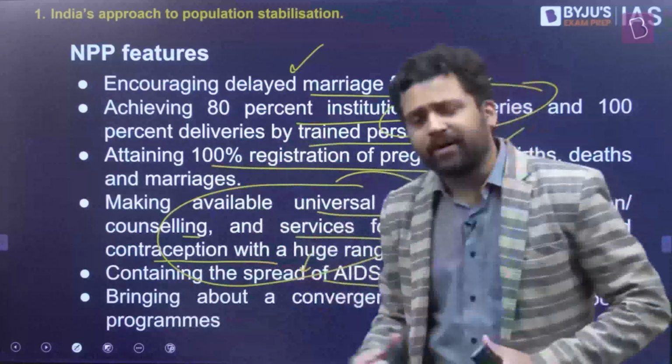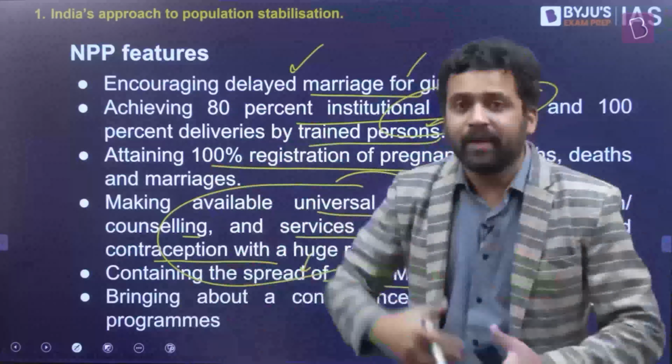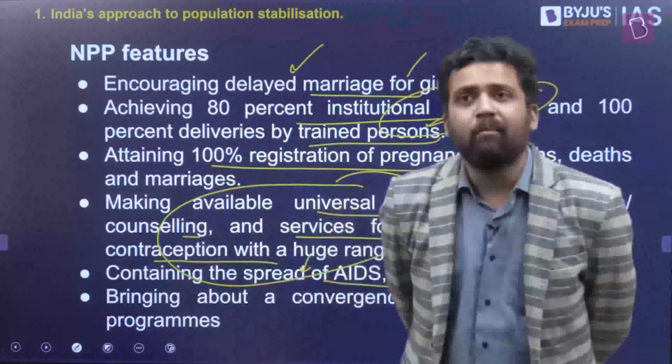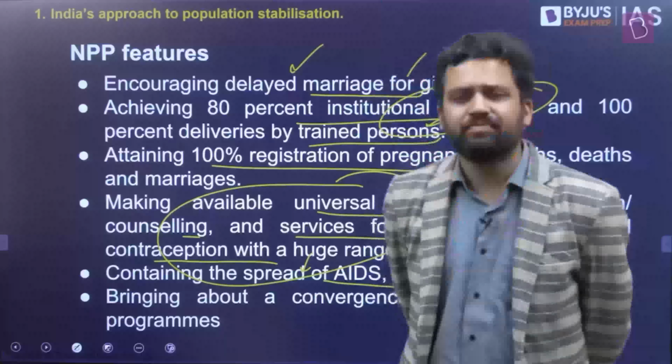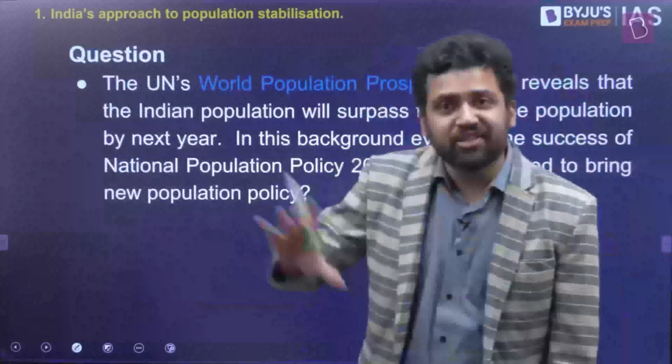Apart from that, you are building infrastructure, providing nutrition, and running immunization schemes. Indirectly, maybe, they are all trying to ensure that your population growth rate is stabilized. So you don't have any specific population control measure, but you have multiple schemes which are all trying to ensure development. And keep in mind, development is the best kind of contraceptive. If you have social development, population can get stabilized. So this is about population and the different kinds of measures India has taken and where we are heading right now.